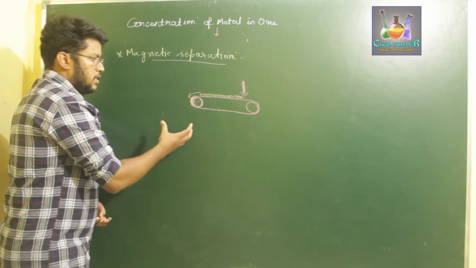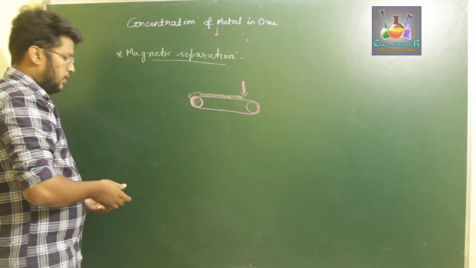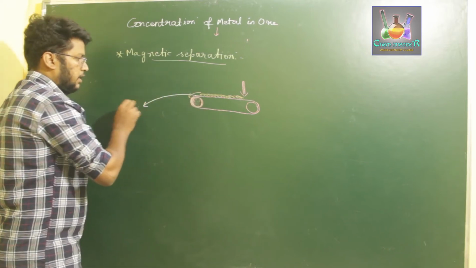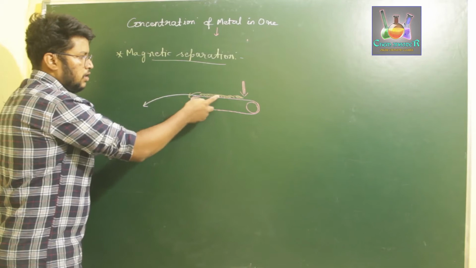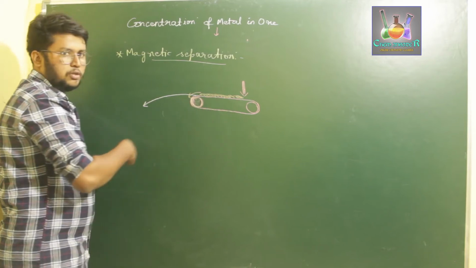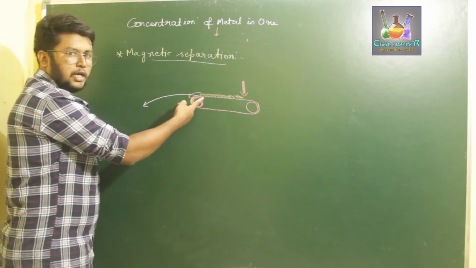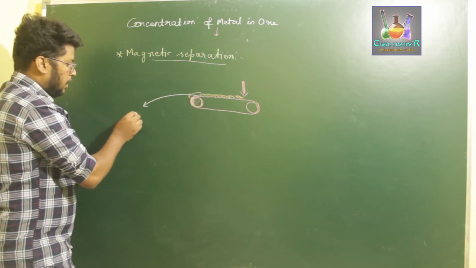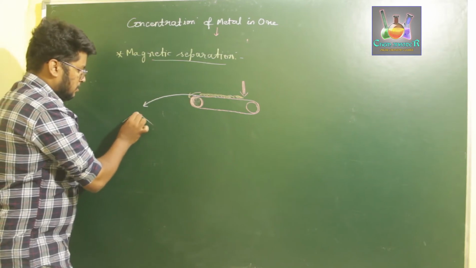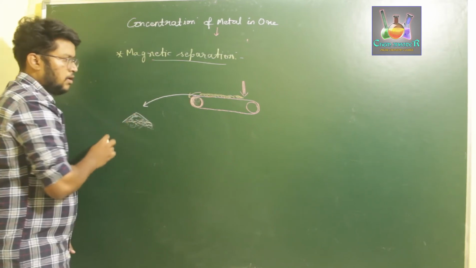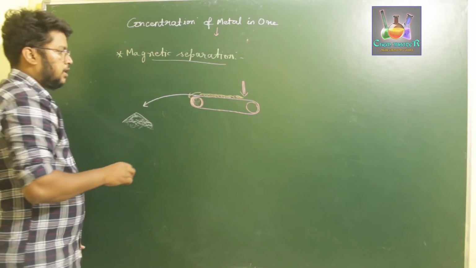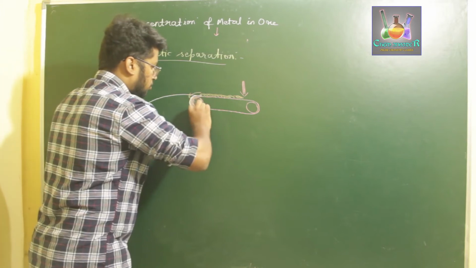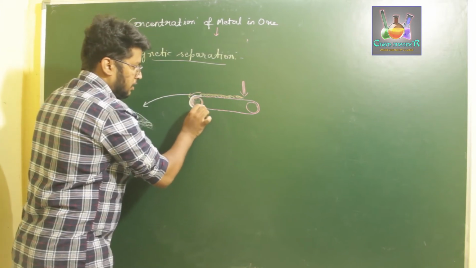If there are substances which are not attracted towards the magnetic field, like the gangue particles, they will be thrown away from the magnetic field. So if this is a magnetic roller, due to the speed of the cloth on the rollers, the non-magnetic gangue particles or substances will be thrown away and collected in a separate pile. Whereas those which are attracted to the magnetic field will move along the roller and get separated at this particular position.